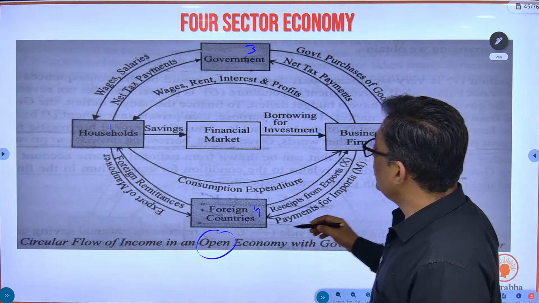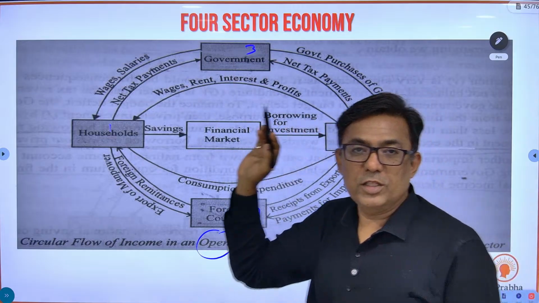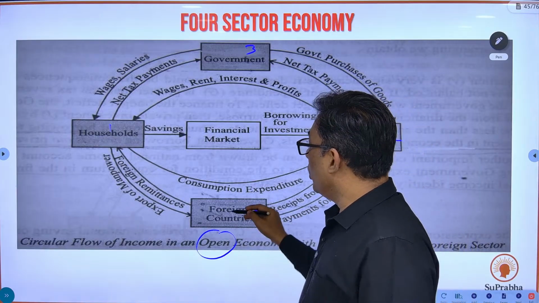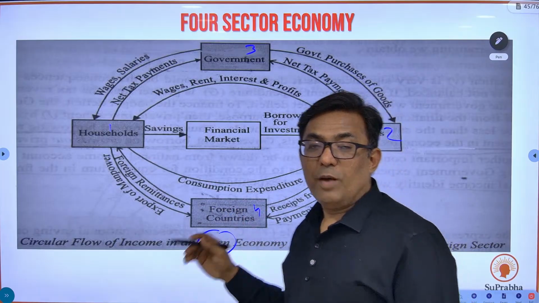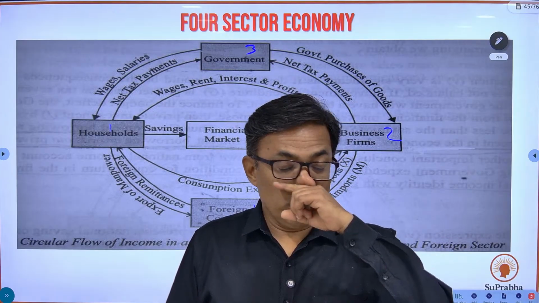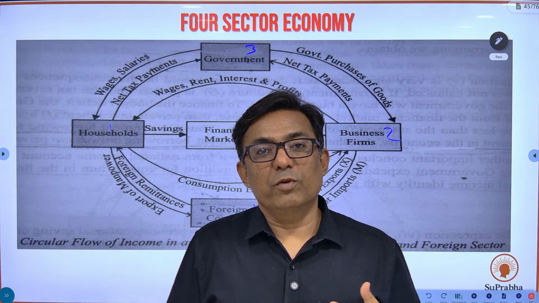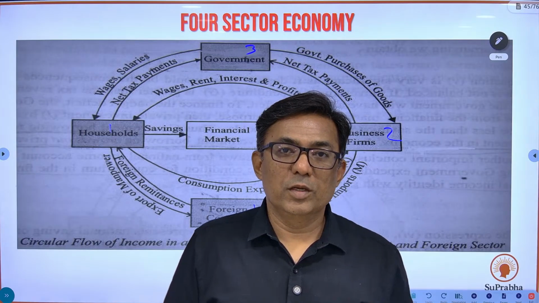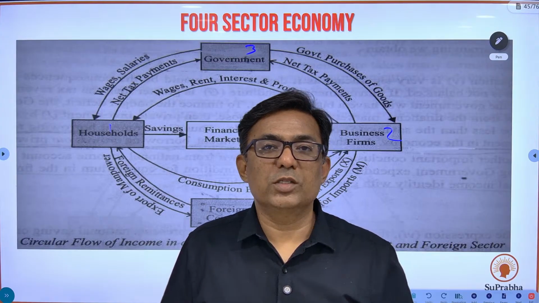Now, the relationship between household, business firms, and the government is the same as what we have done in the three-sector economy. So what is the fourth sector? Foreign countries. What is the relation of this foreign country with the household and with the business firms? What happens is that from the households you have people being employed outside. You have many people from Kerala who go to the Middle East, from Gujarat who go to the US.